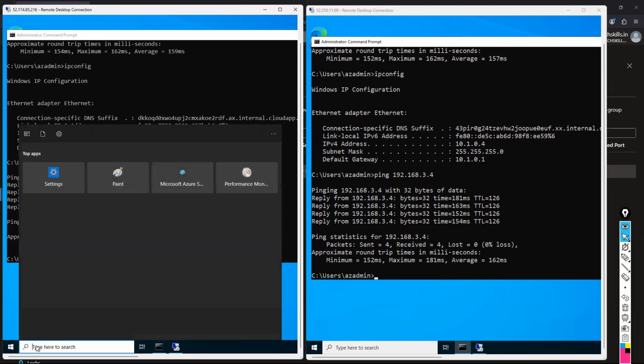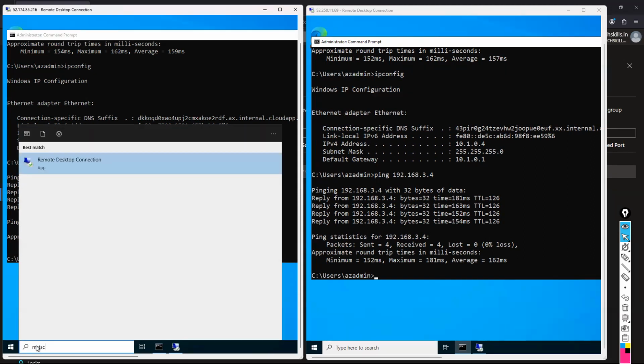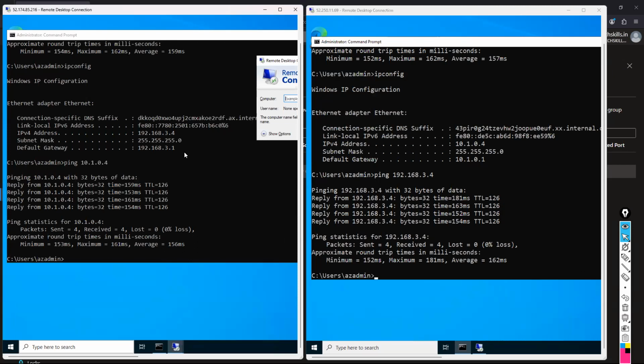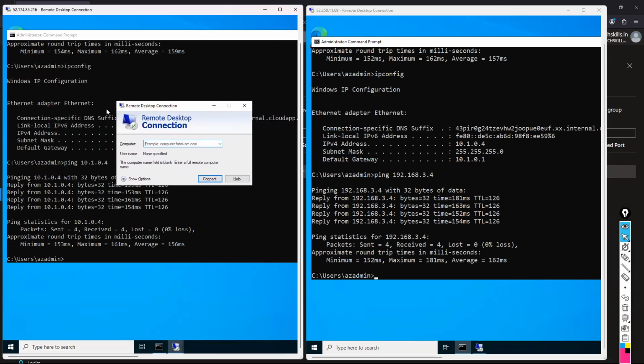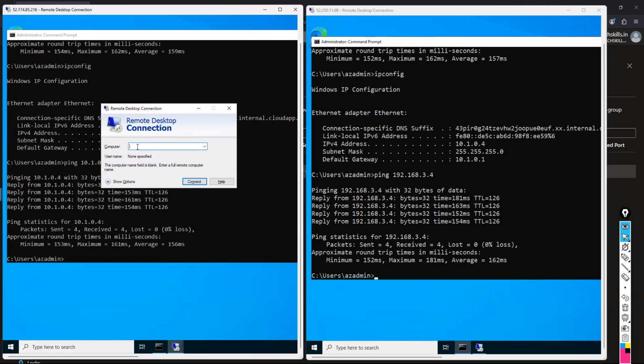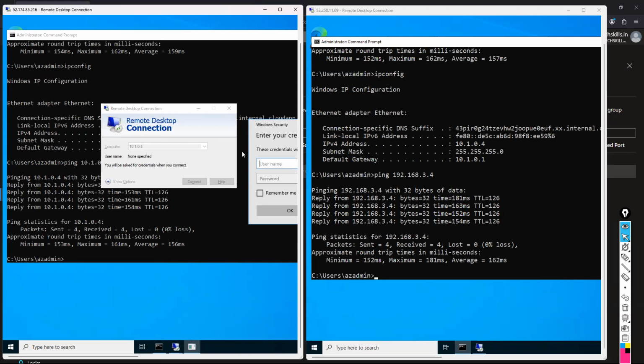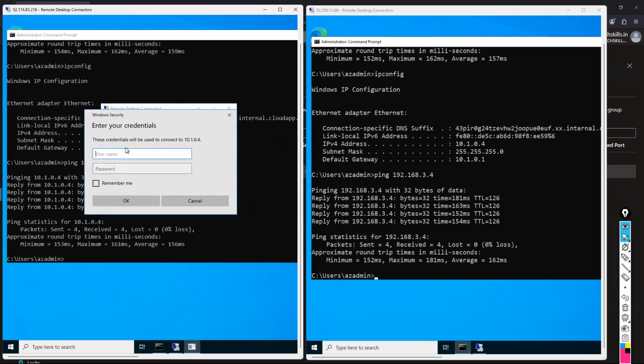Even if you want to test more, not only ping, I wanted to test RDP with the private IP address. Yes, 10.1.0.4. Now you can see, guys, I'm getting the RDP. That's the reason I am able to see the enter credentials prompt. So I hope it is clear to everyone.